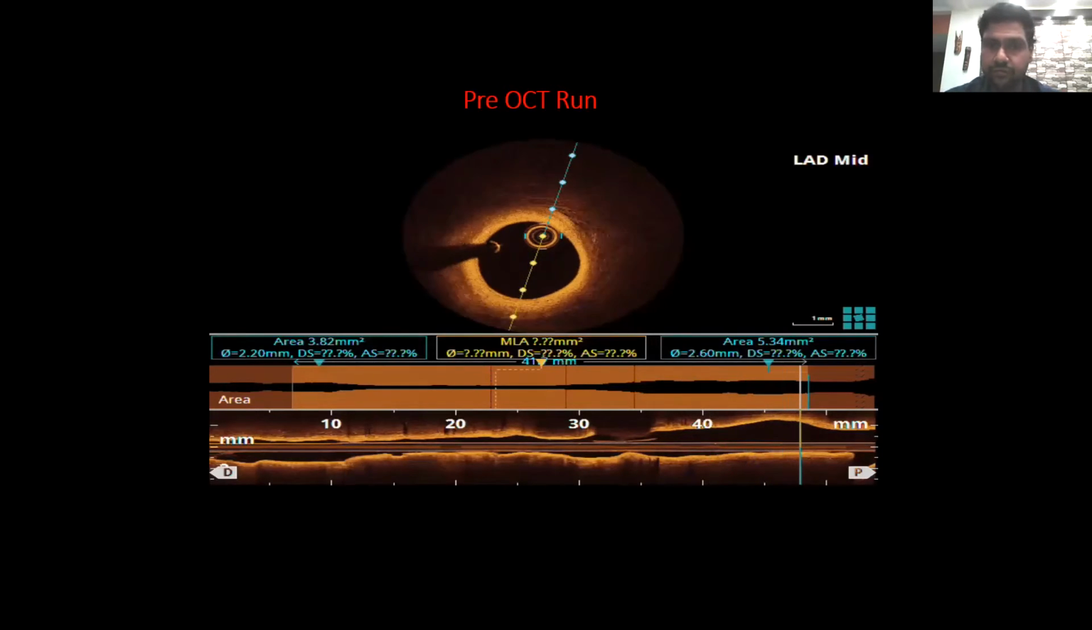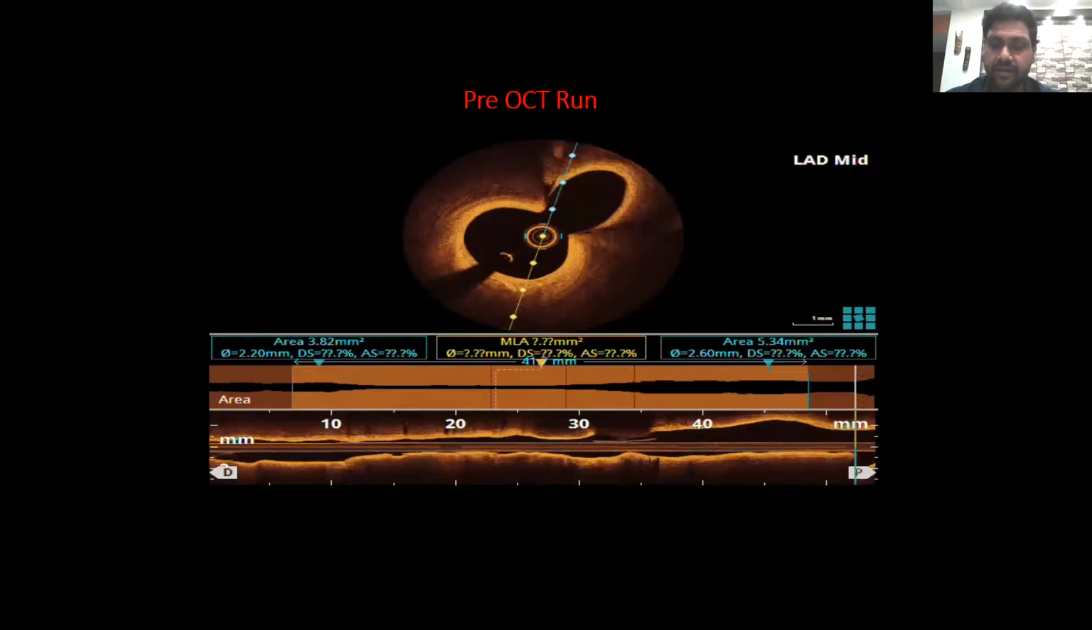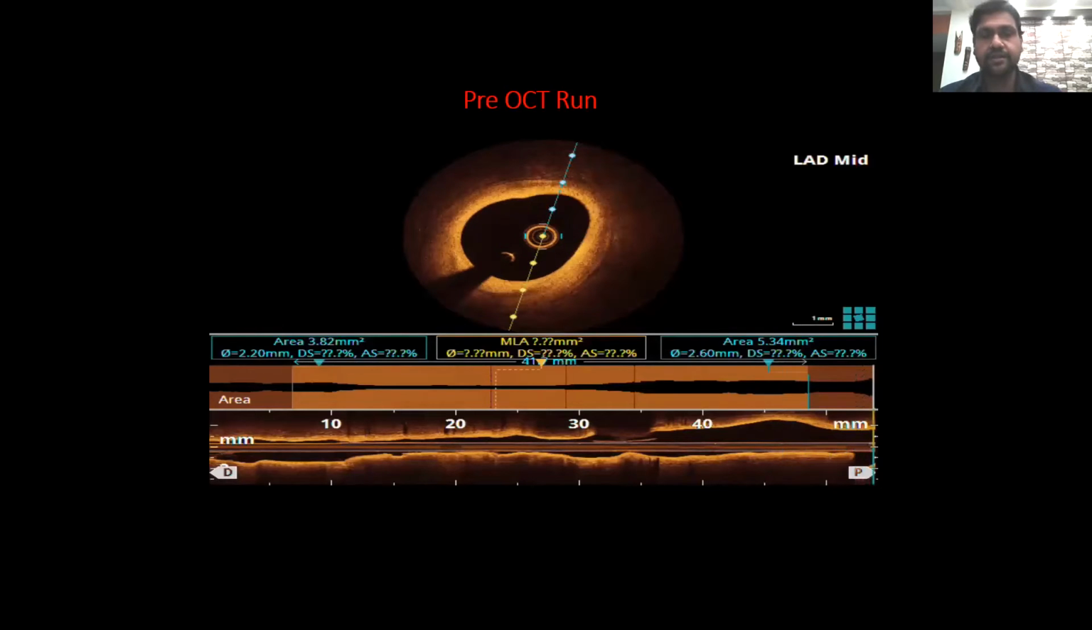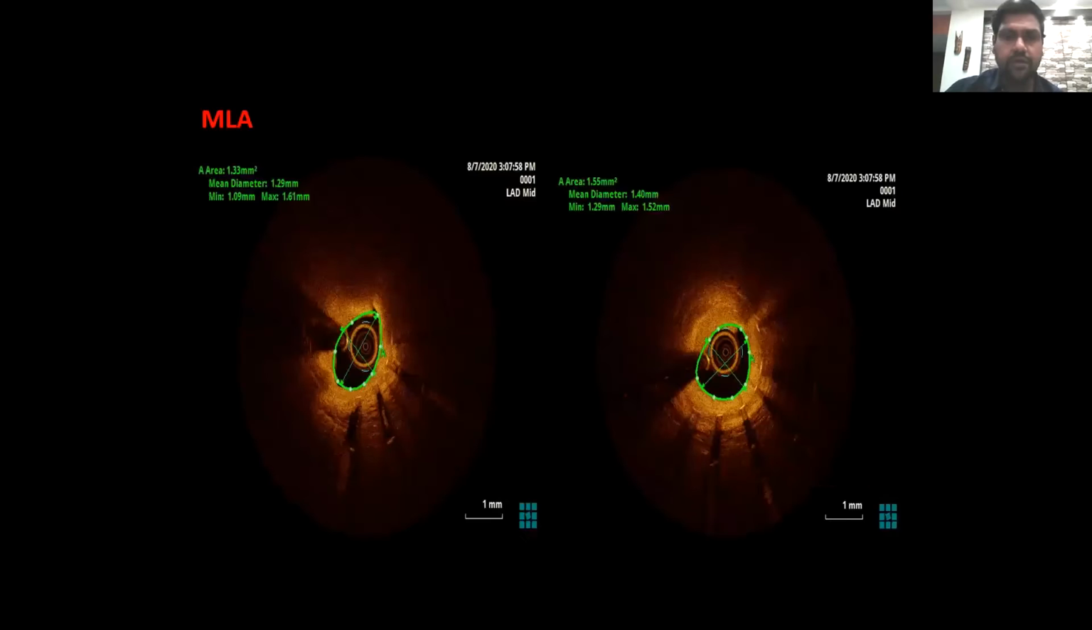Here we do not find any EEL. What is classically described as the left main, and here we stop. We classically describe this as the left main, with the rope and mesh appearance in OCT. So now this is the view we interpreted. The MLA was 1.33 millimeter square, and we can see the previous stent start here, and there is neointimal hyperplasia with severe narrowing of the luminal area.